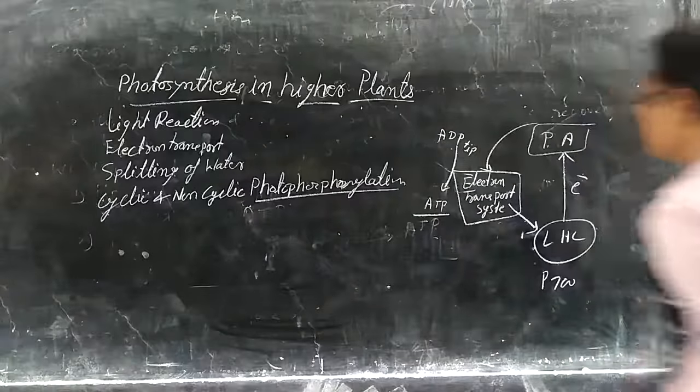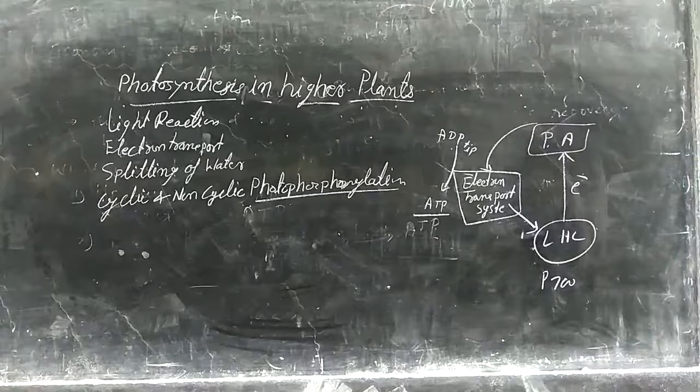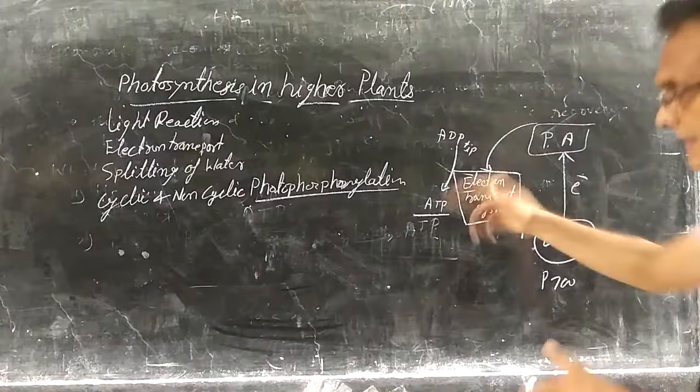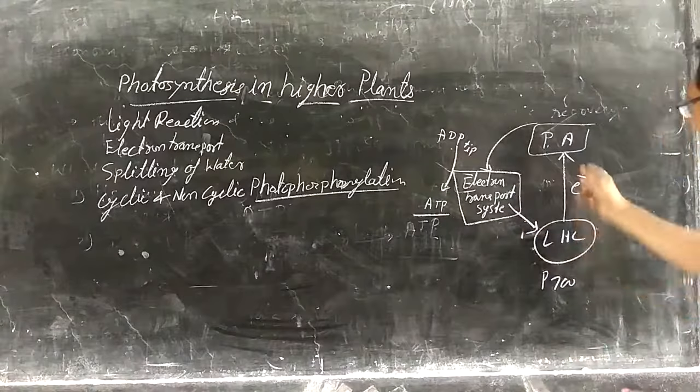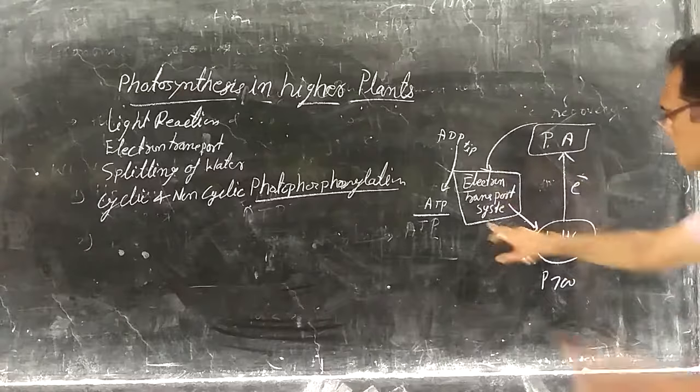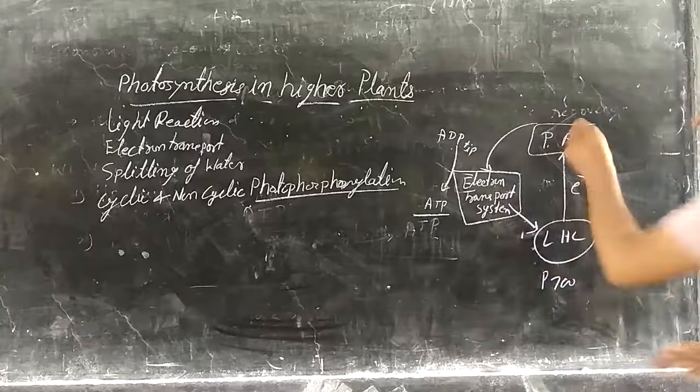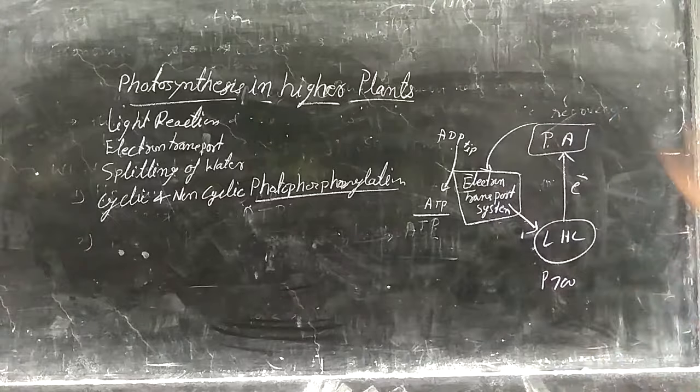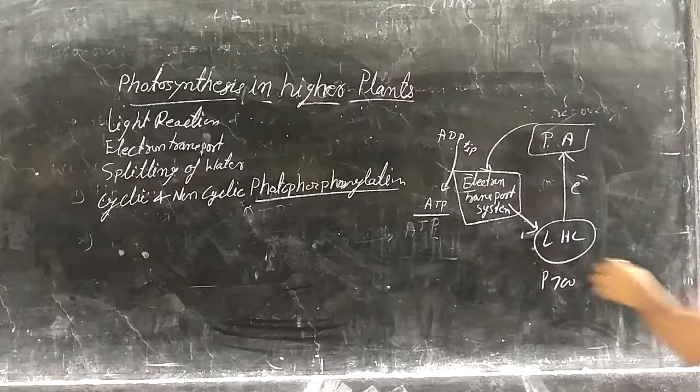This is the energy which is synthesized during cyclic photophosphorylation. Cyclic means the electron moves from photosystem first to the primary acceptor, then the electron transport system, and again to photosystem first. This is the cyclic manner. The electron returns to where it started. That's why it is known as cyclic photophosphorylation.